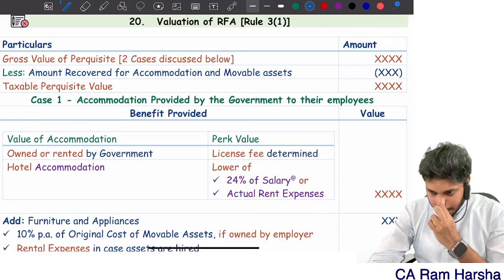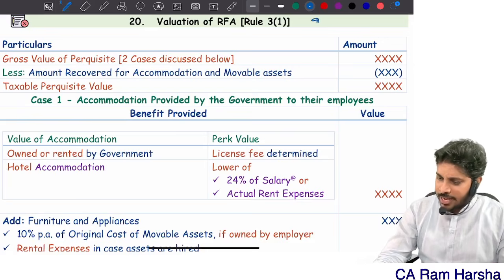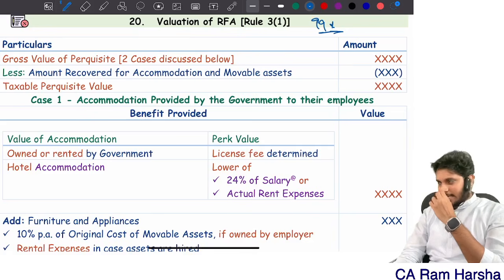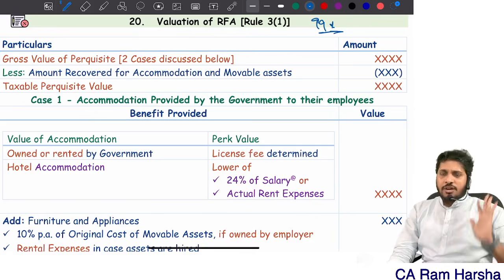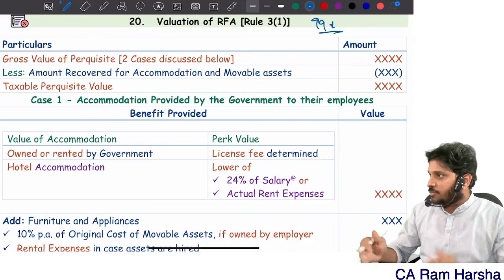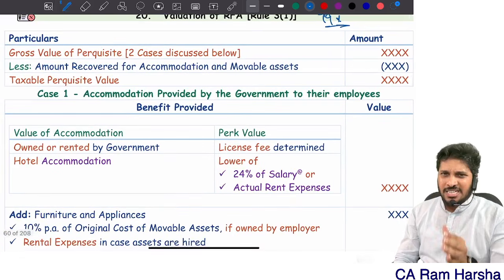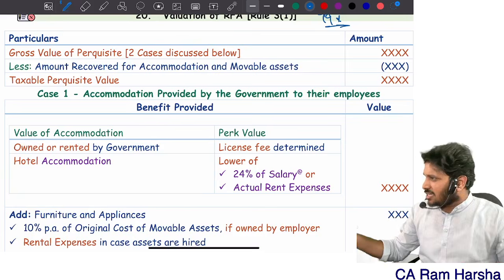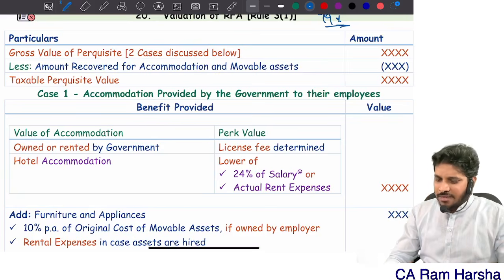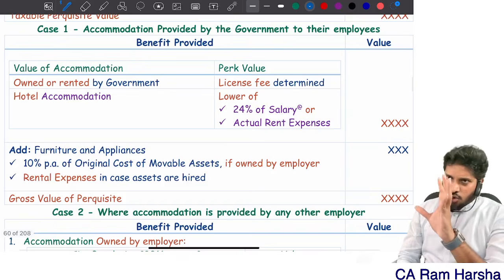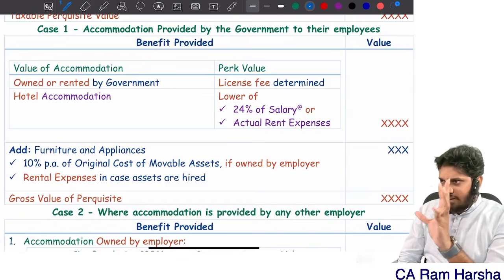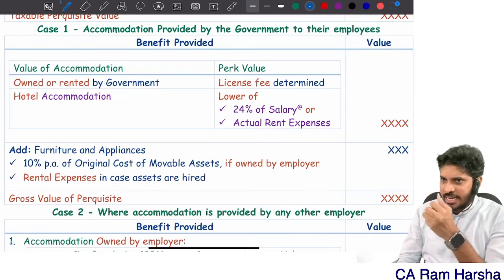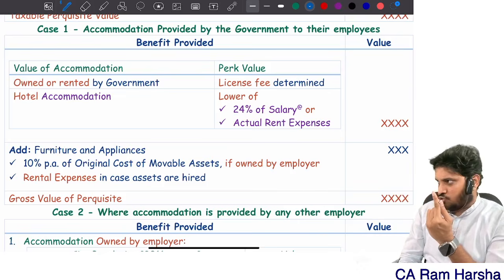Now RFA. Everybody, I'm telling you, 99% of the students make mistakes in RFA computation. For RFA computation, there is a simple decoding. First, forget furnished, unfurnished, leave all that. First, look at the question and identify what the employee is getting. He is getting furniture, sir. He is getting a house also, sir.